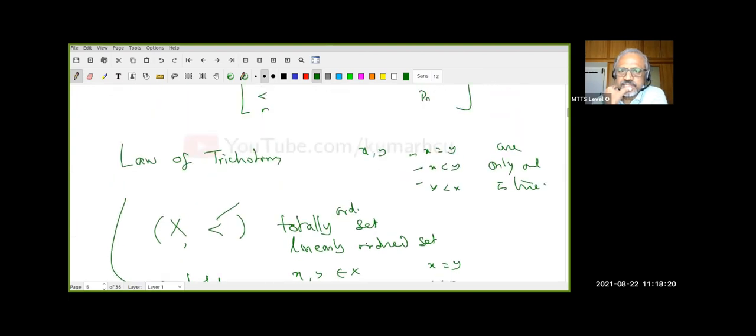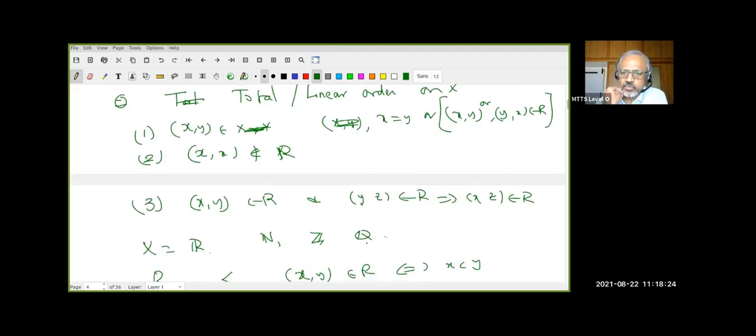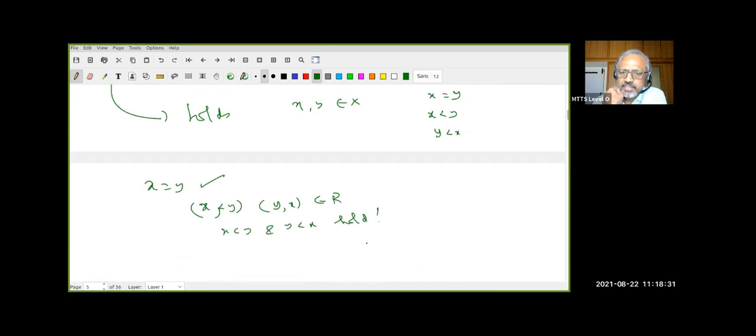Let's look at the third condition. The third condition says if x is less than y and y is less than z, then x is less than z. So what will I have here? If x is less than y and y is less than x both hold, this would imply x is less than x. That means xx is in R. That's a contradiction.